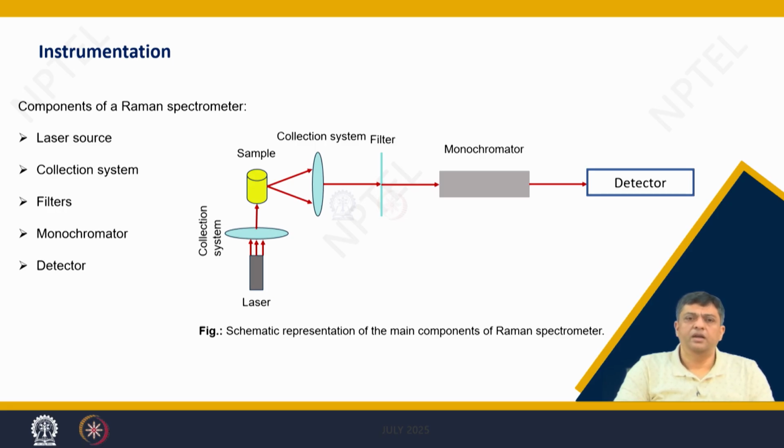A simple technique once again: you have the laser, focusing system, sample, collection system, filtering, simple monochromator and a detector system.